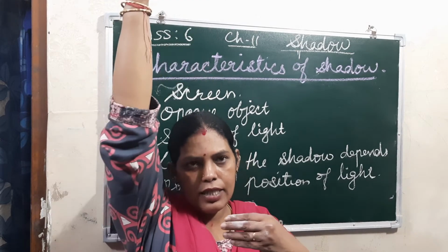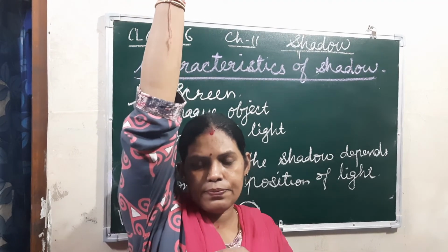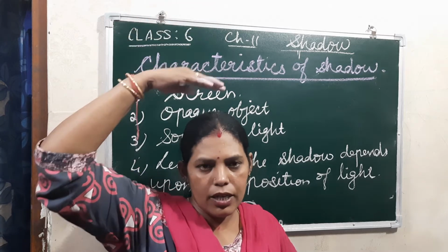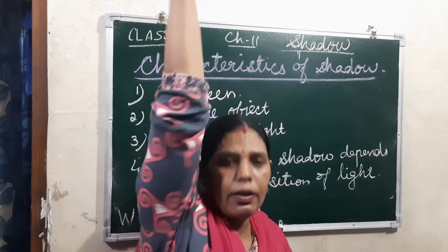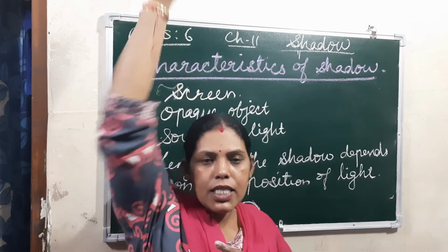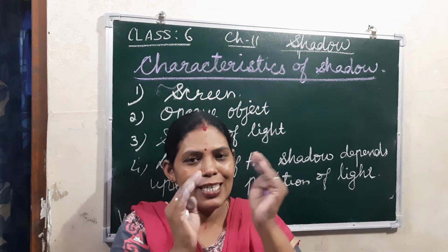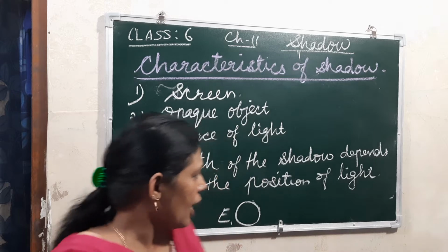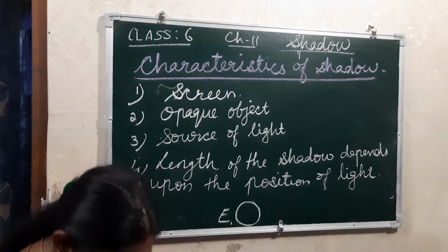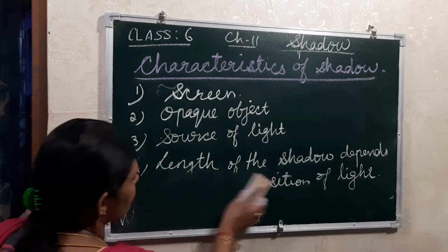So that means the distance is less. That means it is far away. When the distance is far away, the shadow will be smaller. Understood? I will show that here through the diagram.